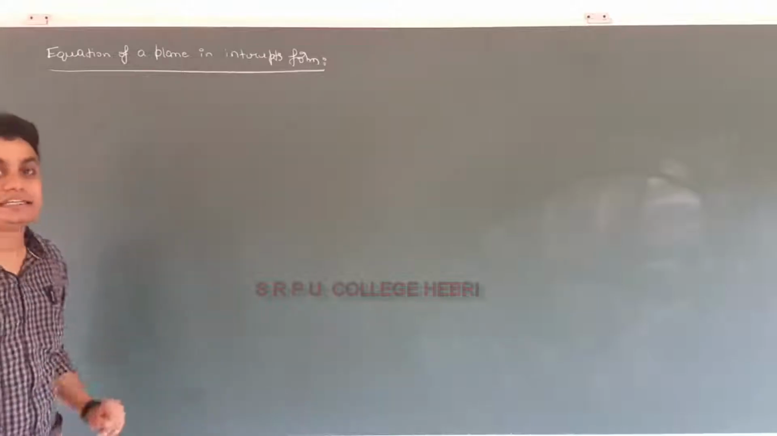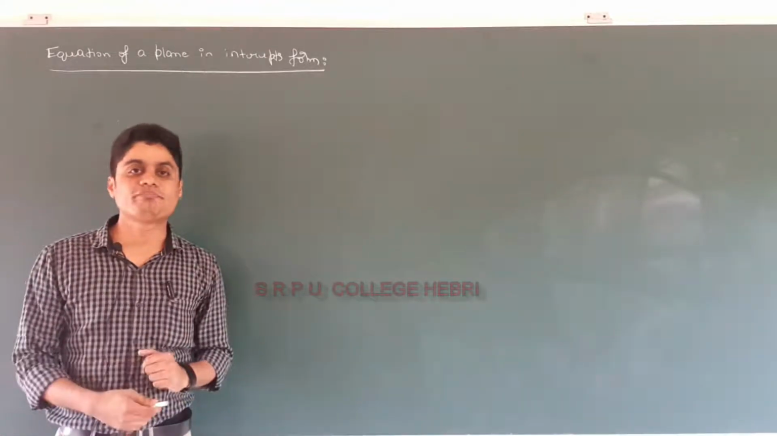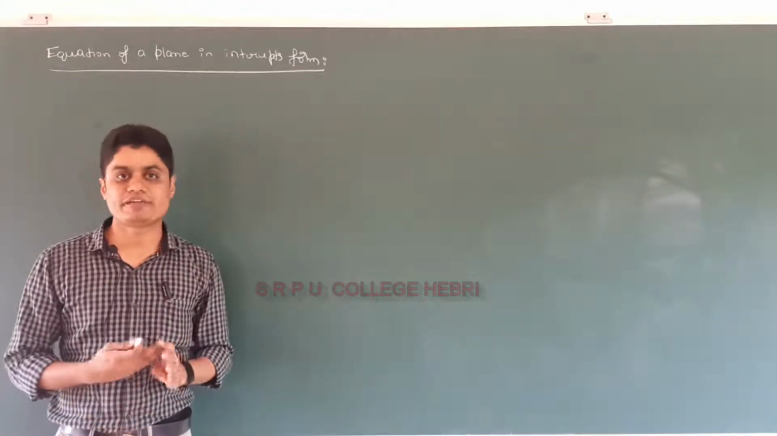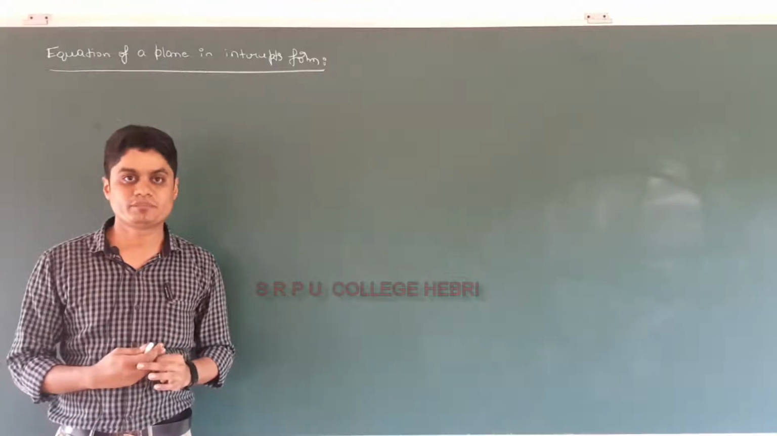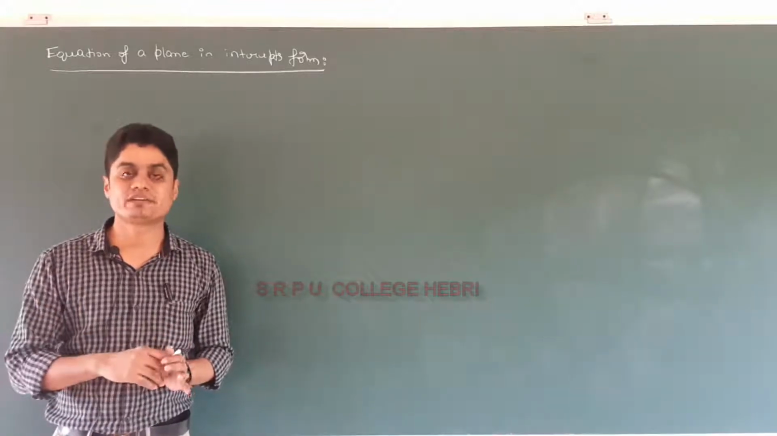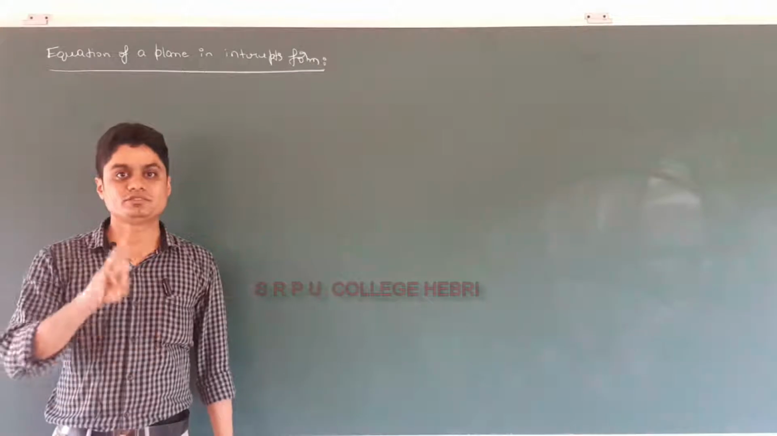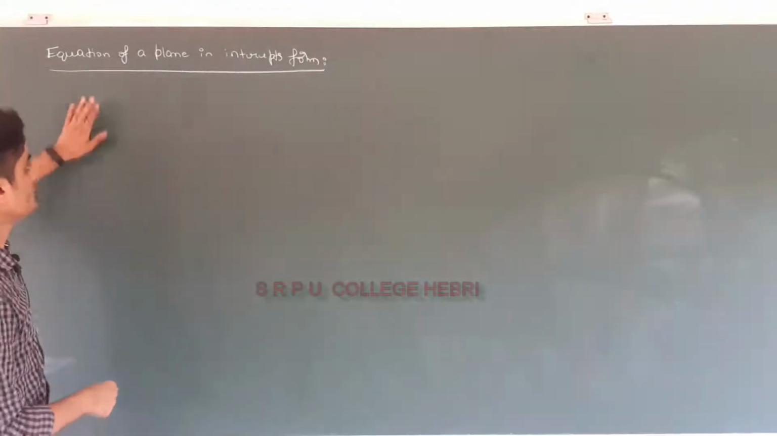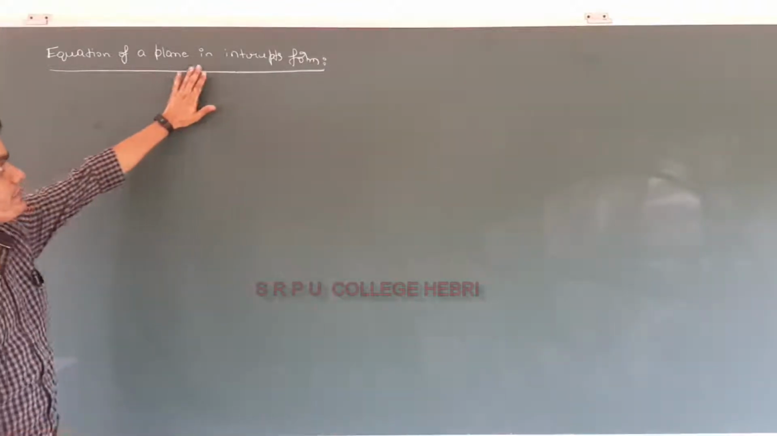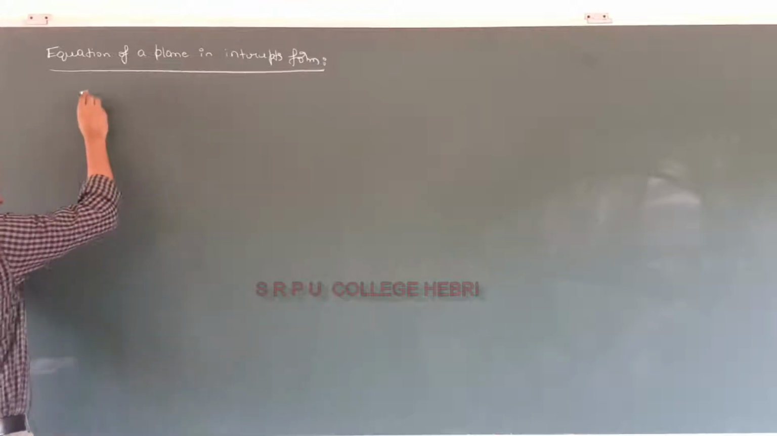Equation of a plane in intercept form. The previous three derivations are the equation of the plane in normal form, the equation of the plane passing through a point perpendicular to the vector, and the equation of the plane passing through three non-collinear points. This is the fourth one, the equation of the plane in intercept form.